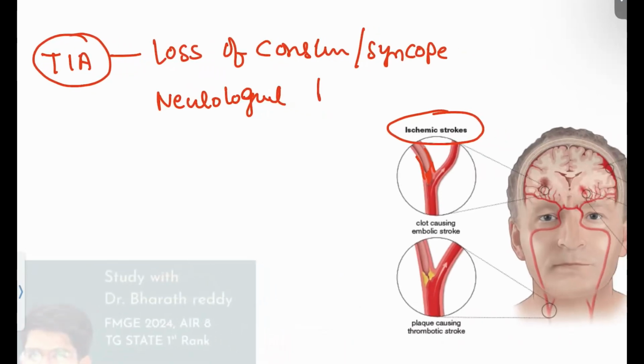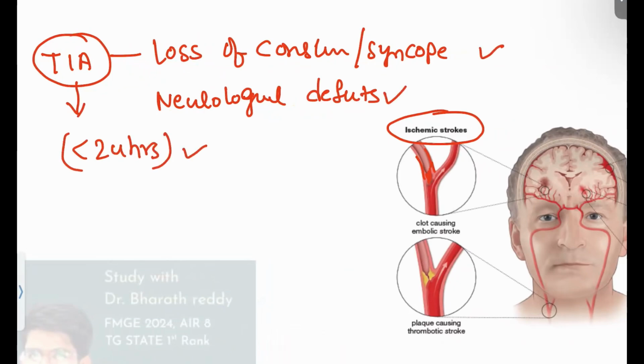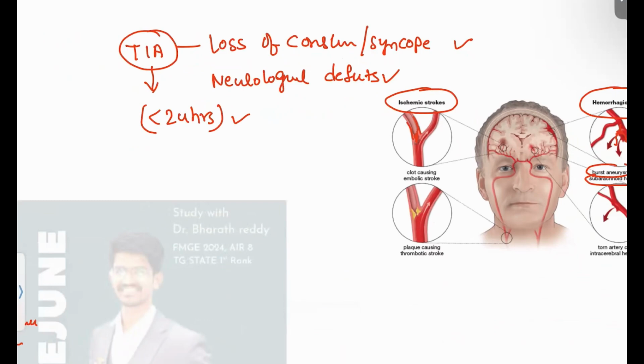These kinds of symptoms will be present, and photophobia is also present. And whenever we say TIA, it is less than 24 hours. Neurological deficits and loss of consciousness for less than 24 hours, that is your transient ischemic attack. And when you do the imaging for this patient, it will always be normal.